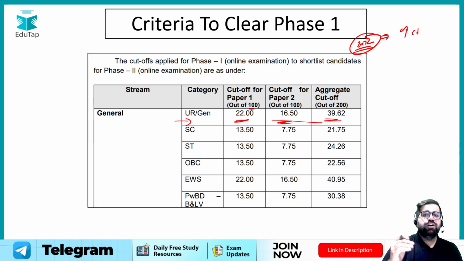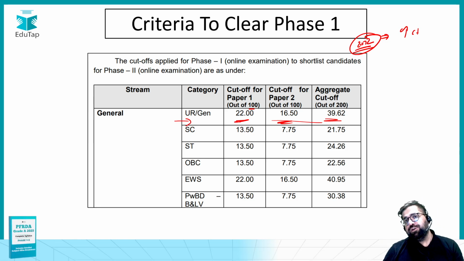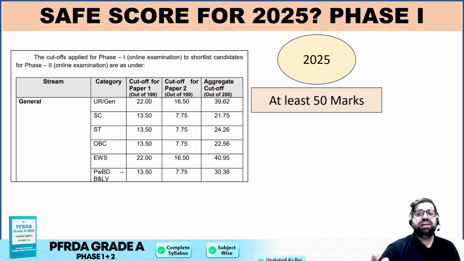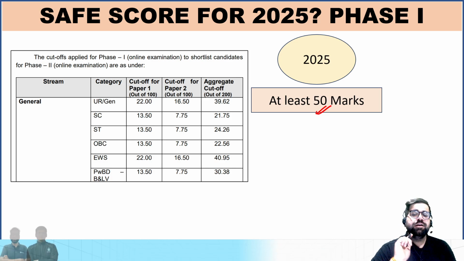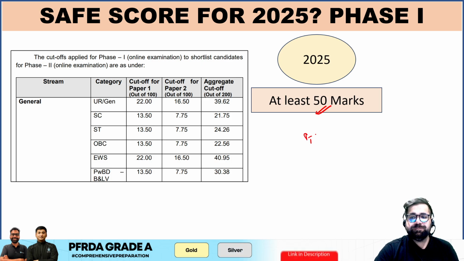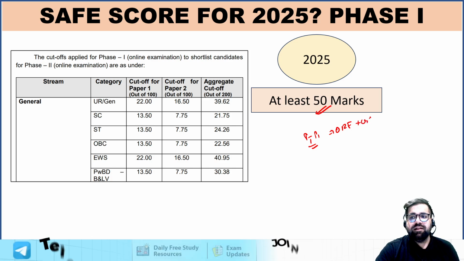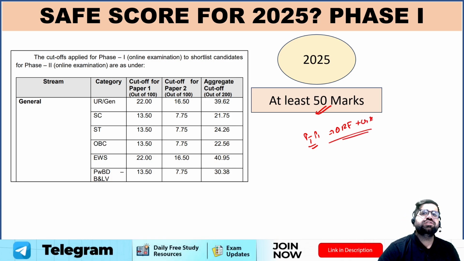So if you see, what is a good score if you are preparing for 2025? The good score is to make sure that you are having at least 50 marks in both the papers, because in phase 1, paper 1, which includes QRE plus your GA, there is no sectional cutoff, but still you can score 50.